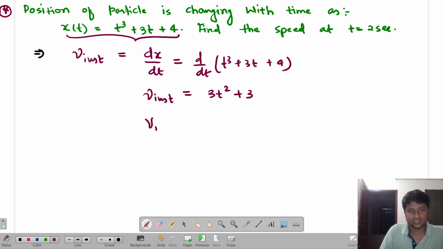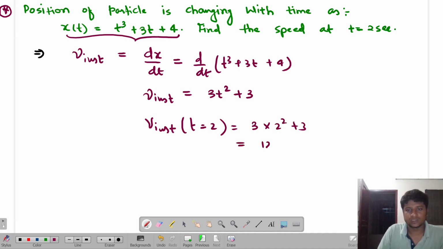So v instantaneous at t is equal to 2 seconds is 3 times 2 square plus 3, which is how much? This is 4 3s are 12 plus 3, which is 15 meter per second. Are you able to get me or not? Is this clear? Everyone? Okay.